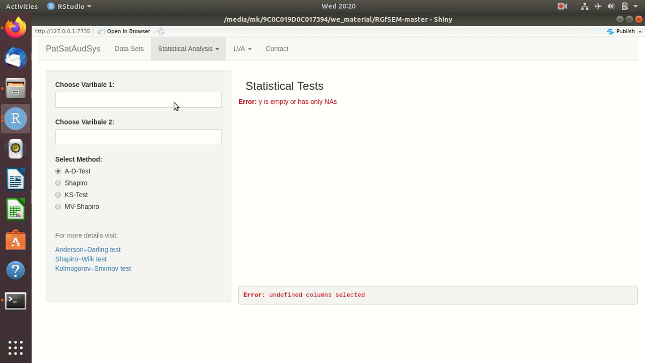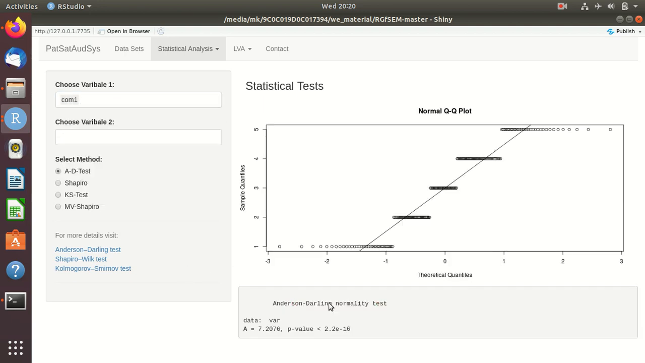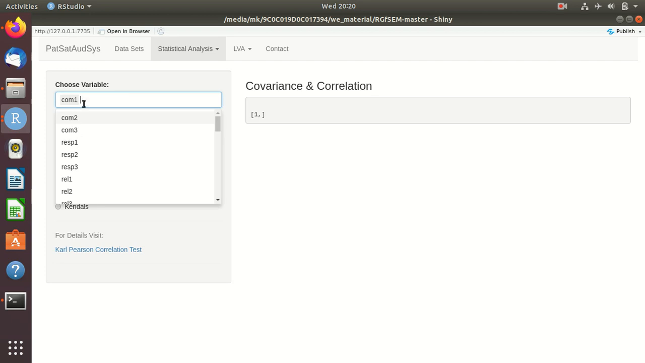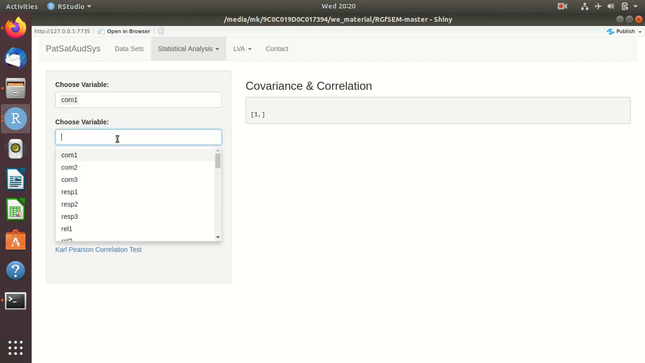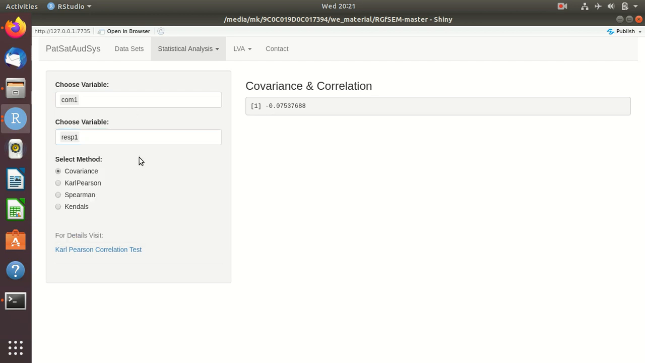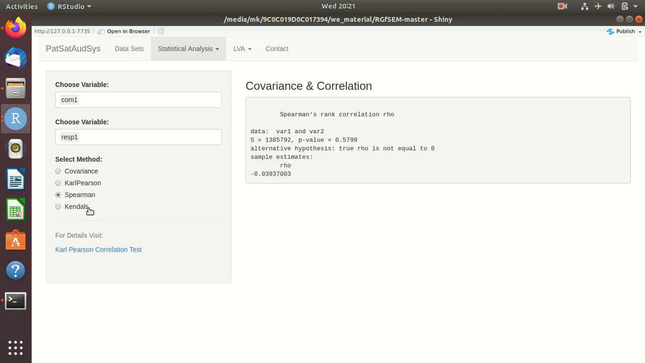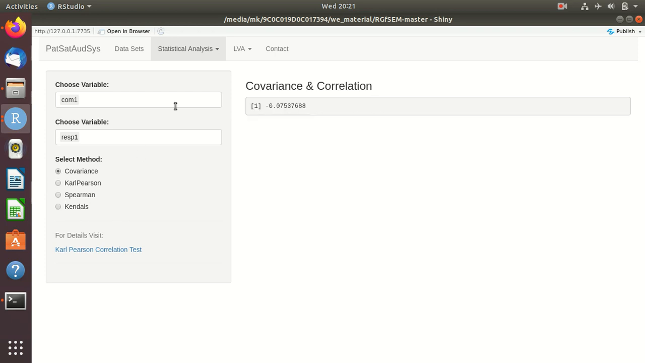And then you have tests. You can test normality. This is univariate normality. Suppose somebody asks the question, is this data normally distributed? Those assumptions can be verified by using this menu, statistical tests. There are correlations. You can just find the correlation between communication and reliability, the first two questions of reliability. You see here, you'll find the Karl Pearson coefficient. You have Spearman, which would be a much better way because this is ordinal data. We have to go for the Spearman rho, and also Kendall's tau, Karl Pearson covariance, something like that.